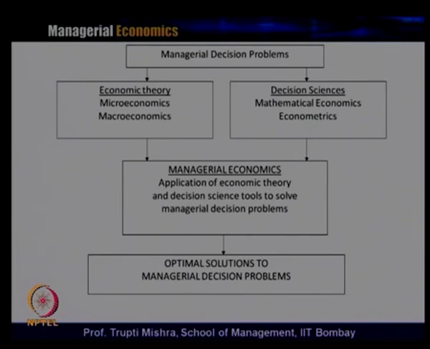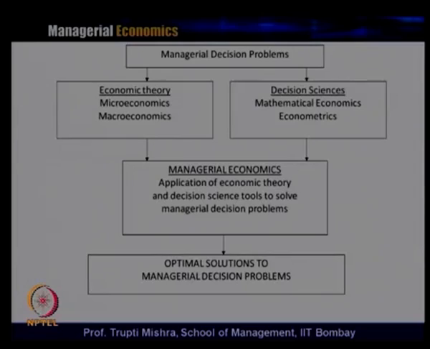So, we have economic theory, from which we get the economic concepts and principles. We have decision sciences, from which we get the mathematical tools, statistical tools and econometric tools. Application of economic theory and decision science tools to solve the managerial decision problem basically leads to the optimal solution to the managerial decision problem.